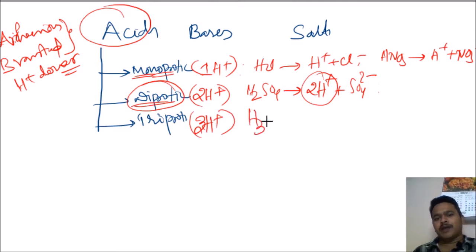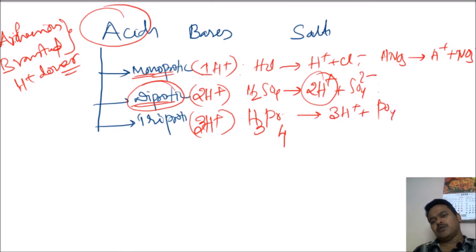Generally H3PO4, here three protons will come, giving H3PO4 to 3 minus. In this fashion, you can classify based on the number of protons released. The other classification is based on the same thing.